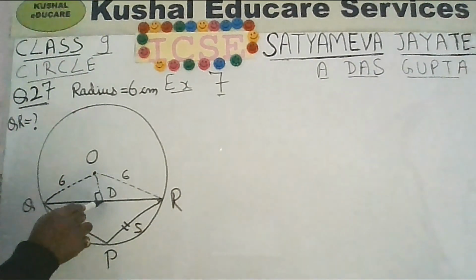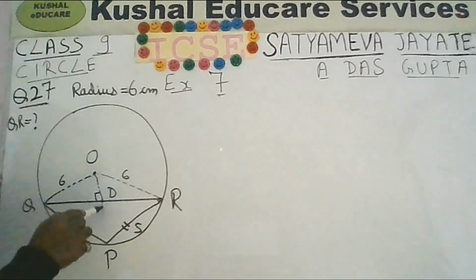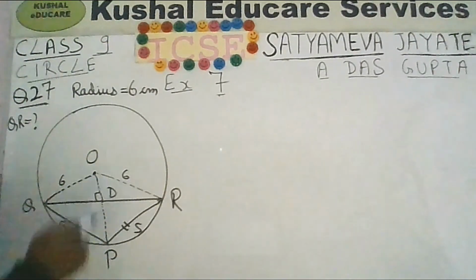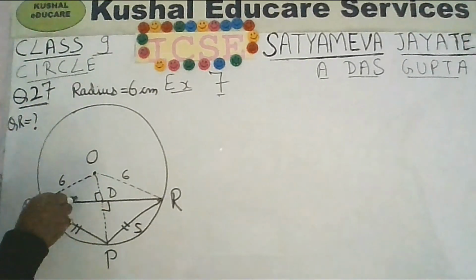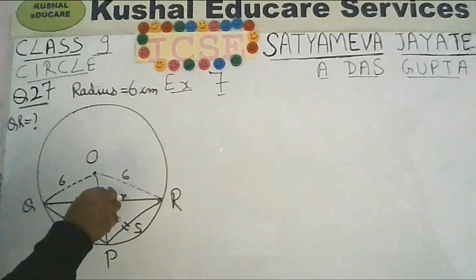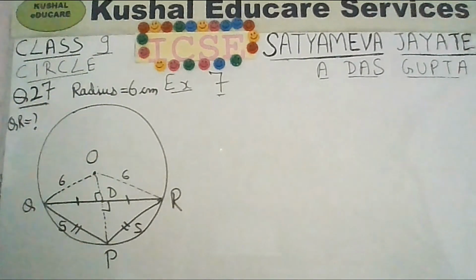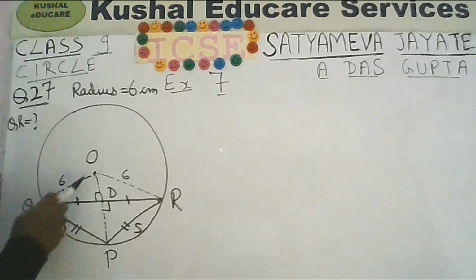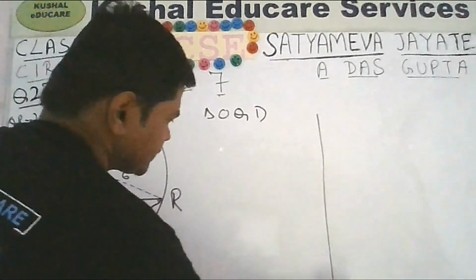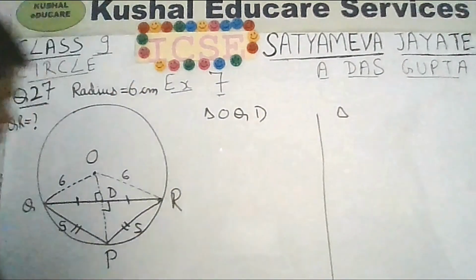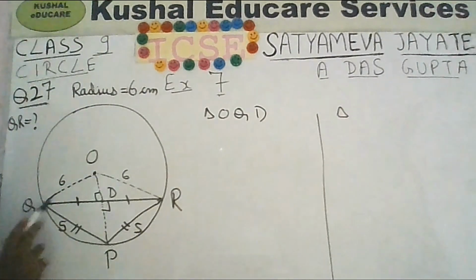If D is the midpoint, you join the midpoint with the opposite vertex like this, then this will be perpendicular. This is a property of an isosceles triangle. So QD will be equal to DR. So 2 times you can use Pythagoras theorem. Once for triangle OQD, and then for triangle PQD.